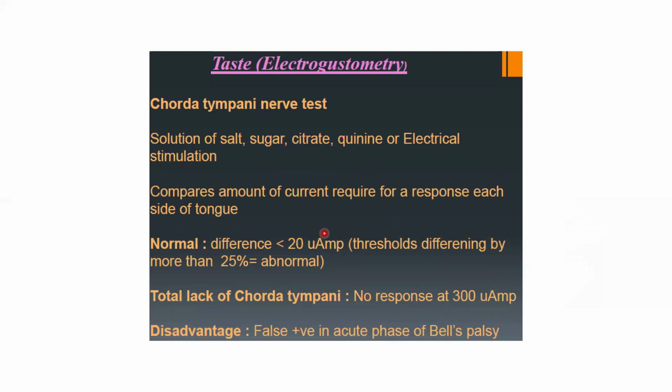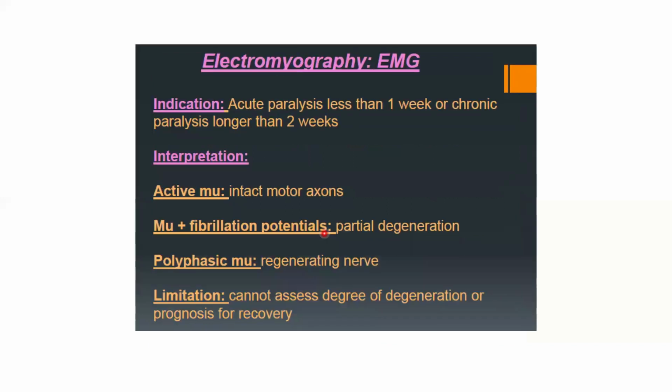Electrogustometry. That's mainly to test the sensation from the anterior two-third of the tongue. Okay, and that's carried by the chorda tympani nerve. Electromyography. Electromyography is mainly to test the facial muscle weakness.